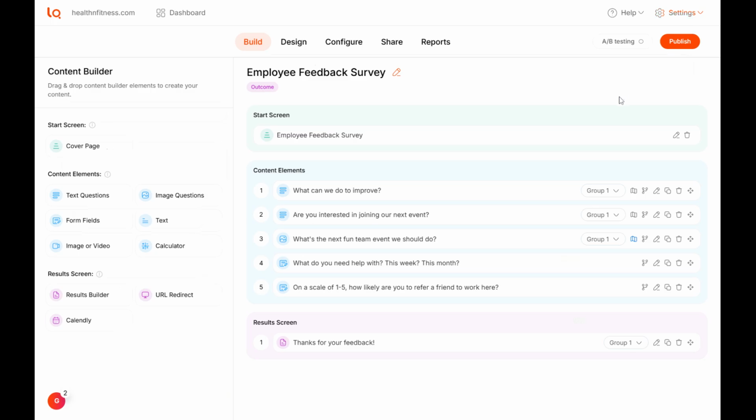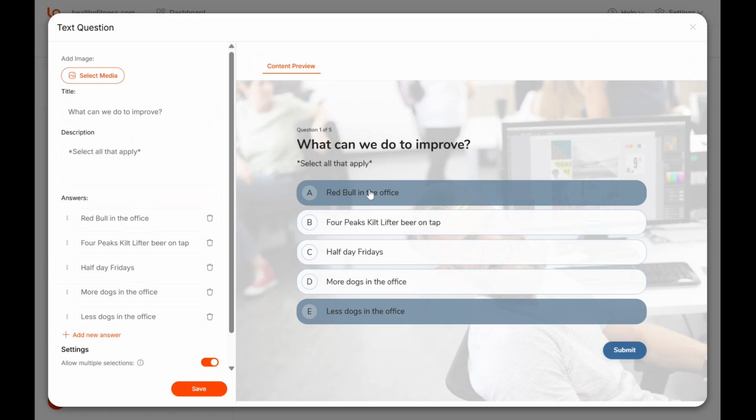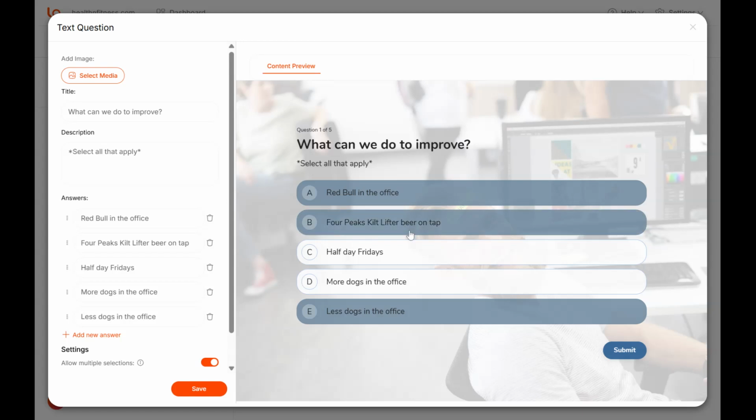Whereas multiple choice lets the user select multiple answers, great for preference surveys or select-all-that-apply scenarios. Like question number one: what can we do to improve? Here you can select multiple choices by turning this feature on and selecting multiple choices.